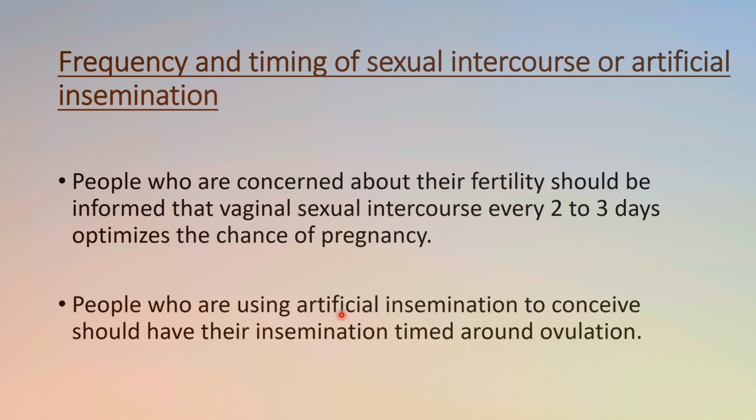And for people who are using artificial insemination, we have to tell them that we need to time their artificial insemination around ovulation.